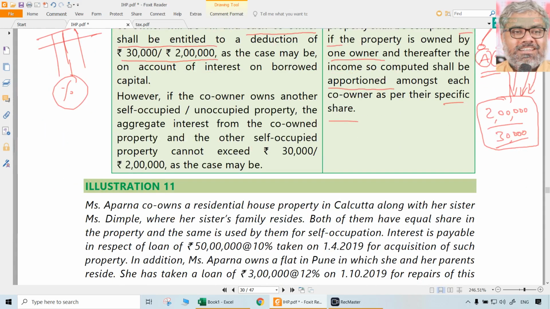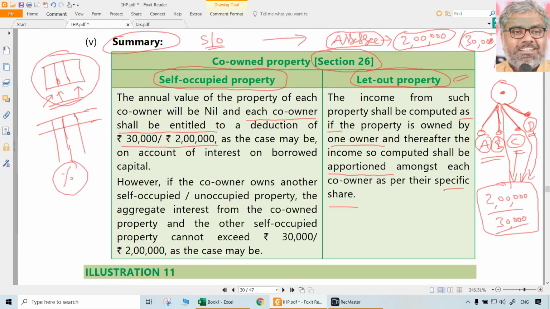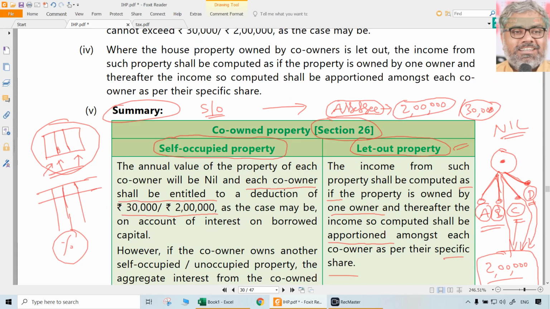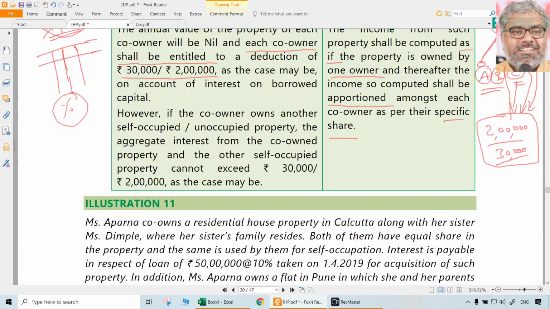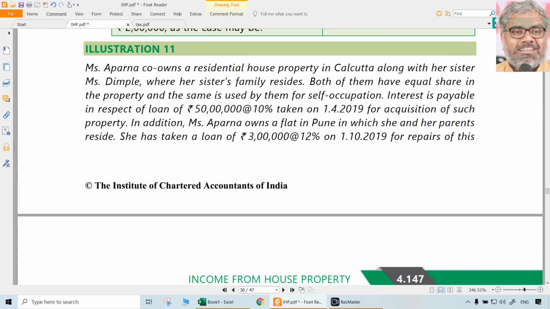Of course, 30,000 if it is only for the purpose of repairs, etc., or if the loan is taken prior to 1999. So like that, in case of co-owned property, if it is a self-occupied property, each co-owner has the eligibility to claim deduction of 2 lakhs or 30,000 rupees, as the case may be. That is the limit for SSC, not the limit for a house. That has to be interpreted from that provision of section 26. So 22, 23, 24A, 24B, 25, 25A and 26. These are the core provisions of income from house property, head of income.